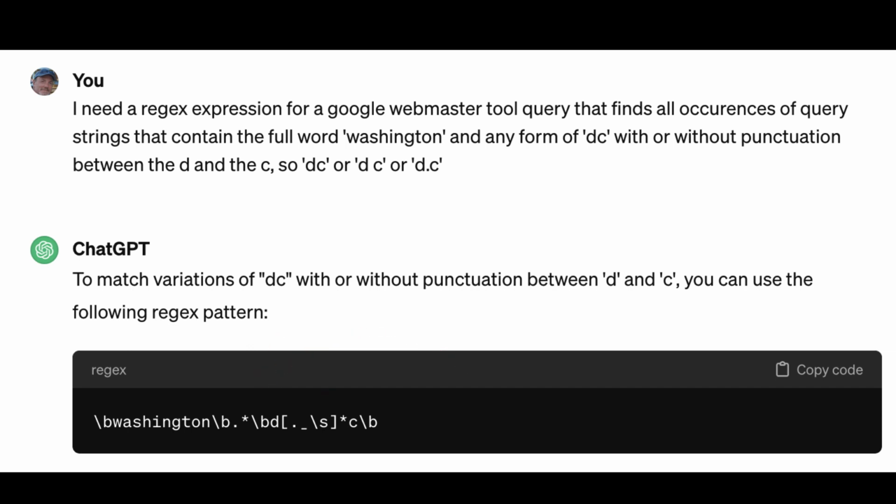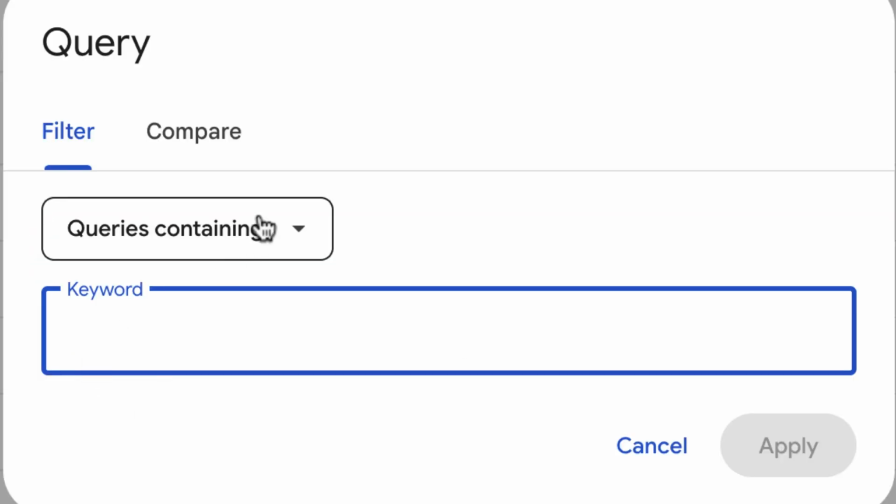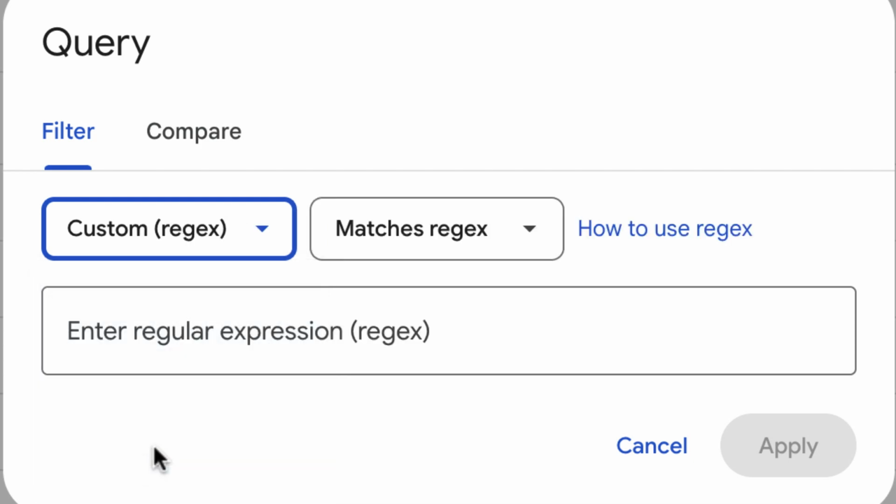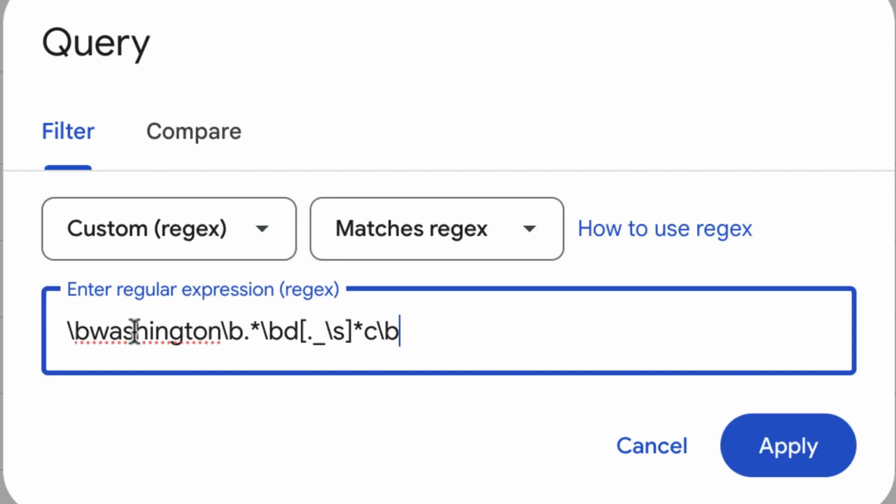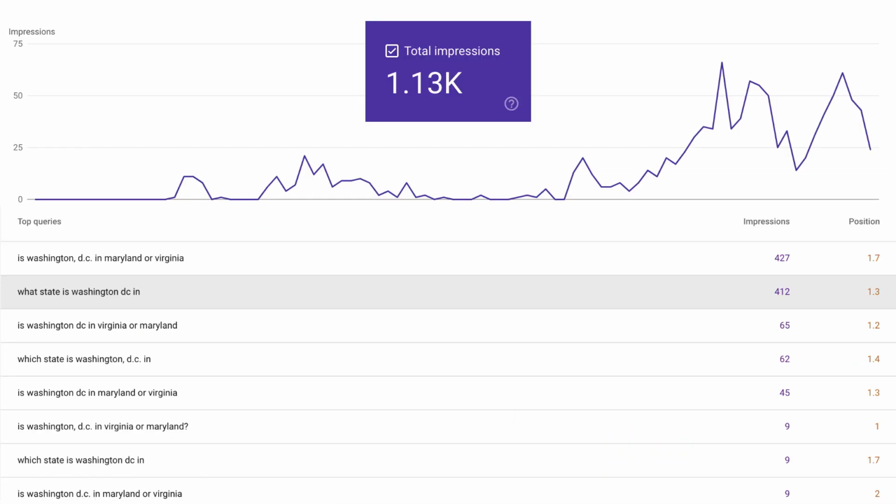Regex was always a little cryptic for me, but there are a lot of generators out there now that you can do this. But I said, ChatGPT is so good for other things. Let's try it. And it works. I plugged that into the Google query and got these very sad results. 1,100 plus queries in the past month, 900 plus from the United States. All different forms of the same thing.